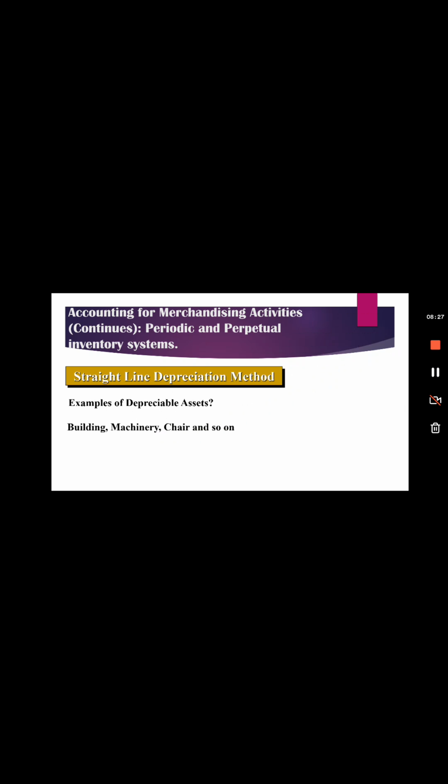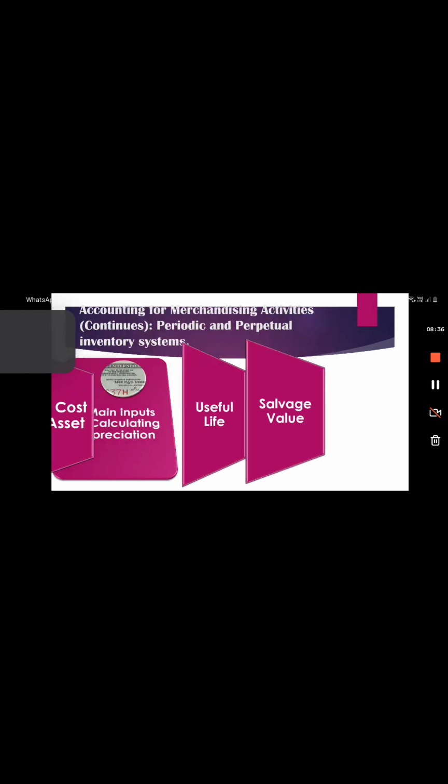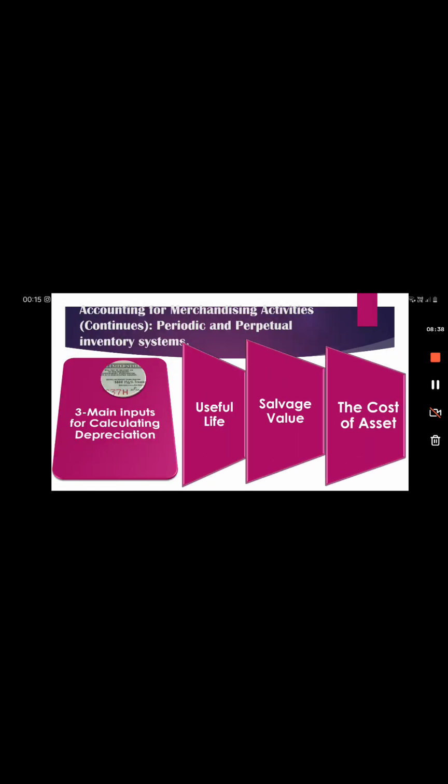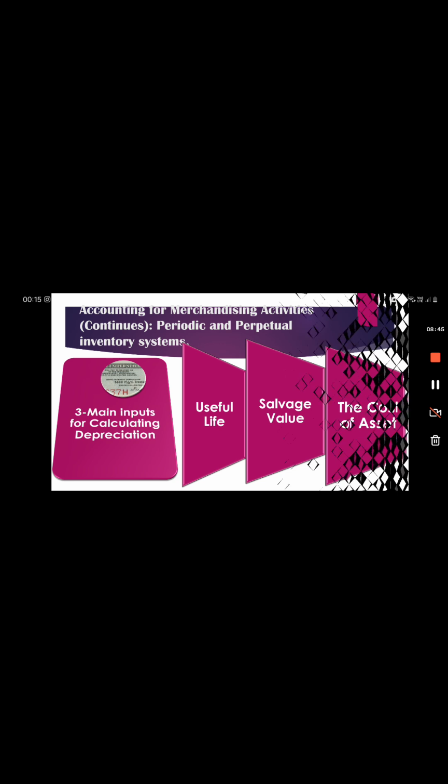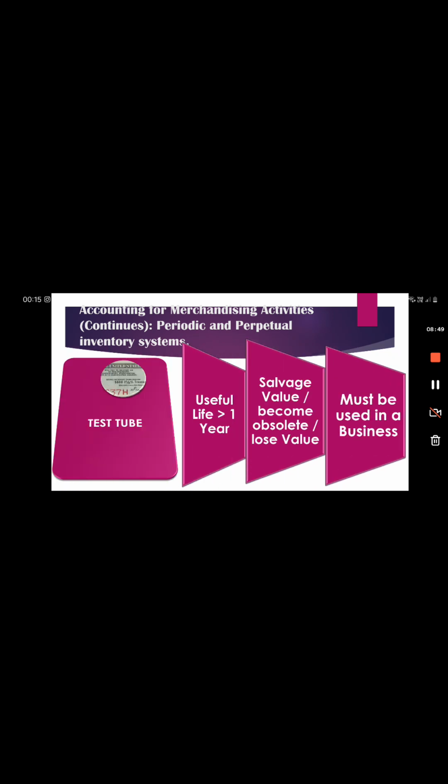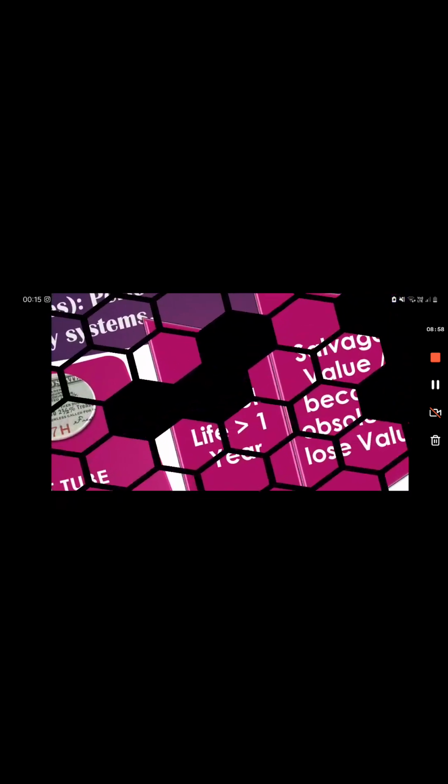Now examples of depreciable assets, on which depreciation can be charged, are building, machinery, chair and so on. Now we have three main inputs for calculating depreciation: useful life, salvage value and the cost of the asset. Then we have the test. Useful life is greater than 1 year. Assets become obsolete, they lose value and they must be used in the business.